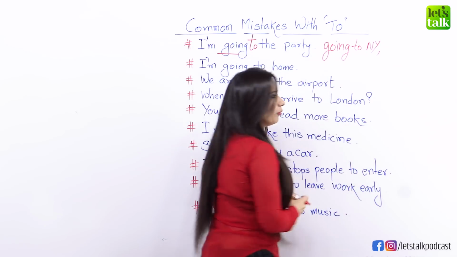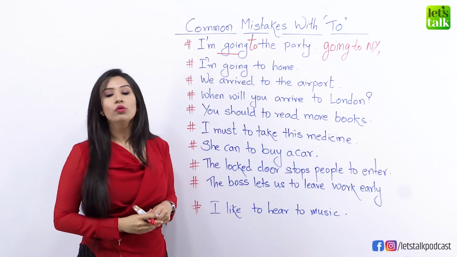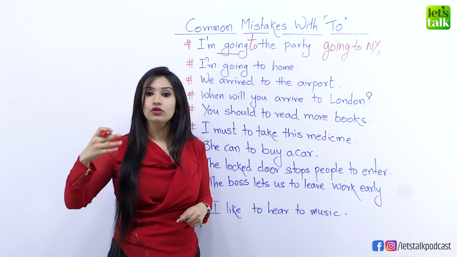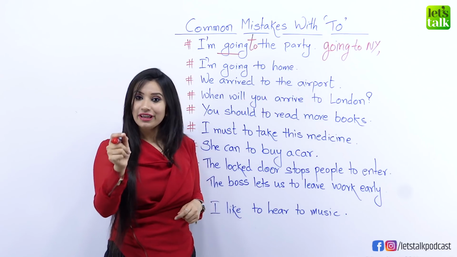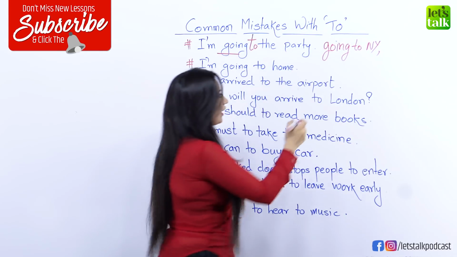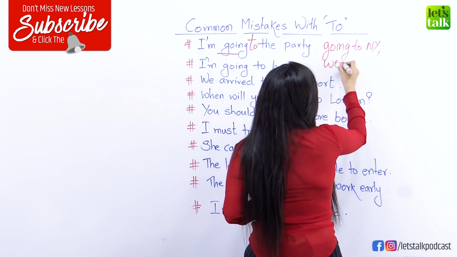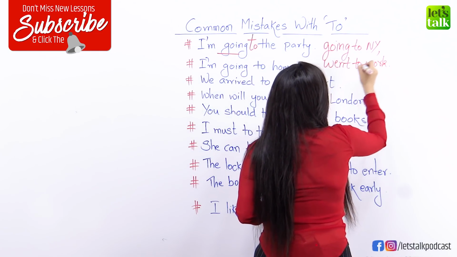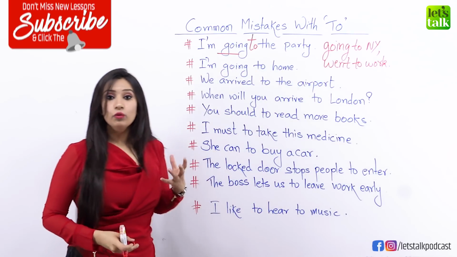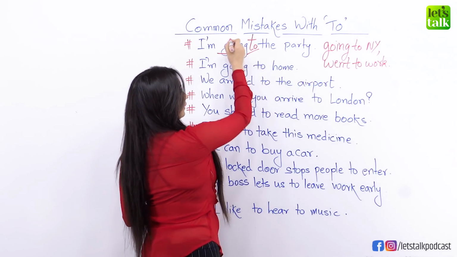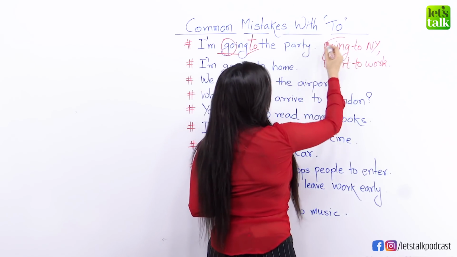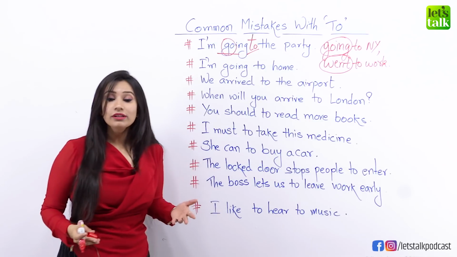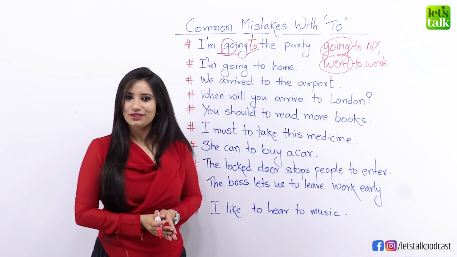And how about work? If you went to work, which means you went there in the past, there also we have added "to". "Went to work." So as you can see, we have used "to" with "go", with "going" and also with "went". This means with all the forms of "go", we have used "to".